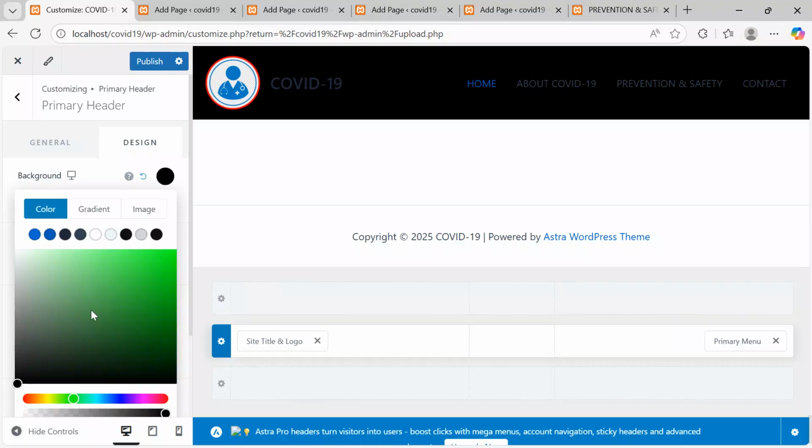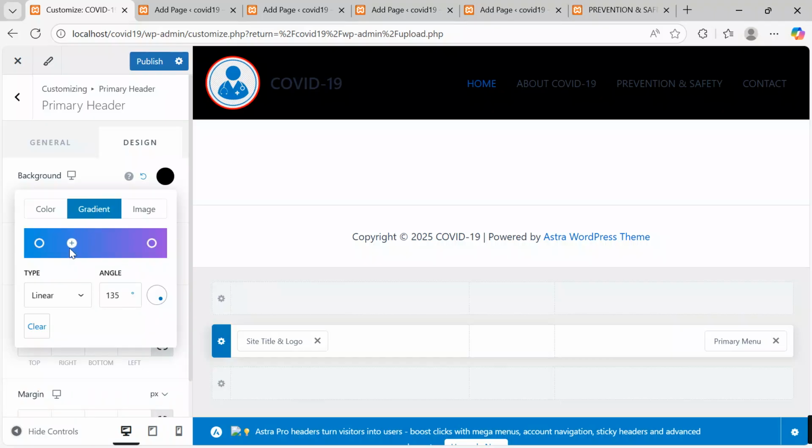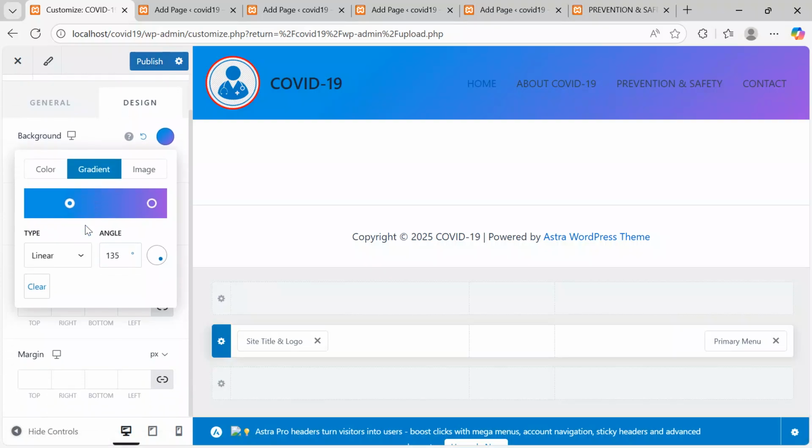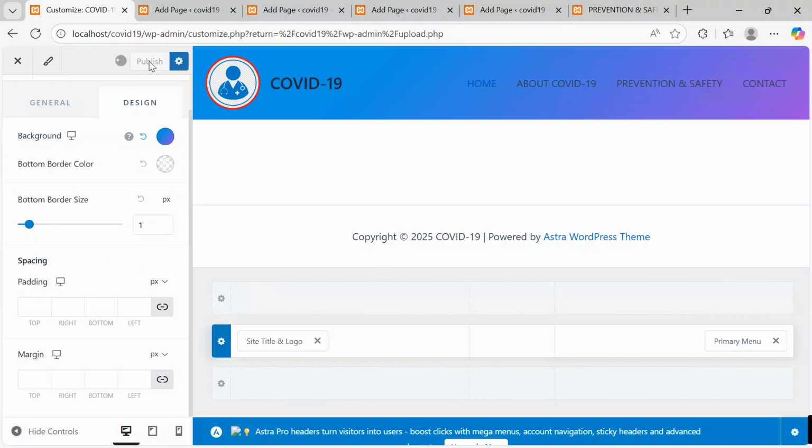Okay, sorry. Come back to gradient. We want to keep it at this stack. So after keeping it there, what else can we do? We are done putting the background. Now we can put this on hold and then click publish. So I'll come and click publish to save changes.